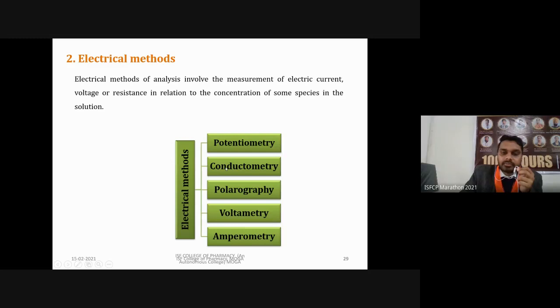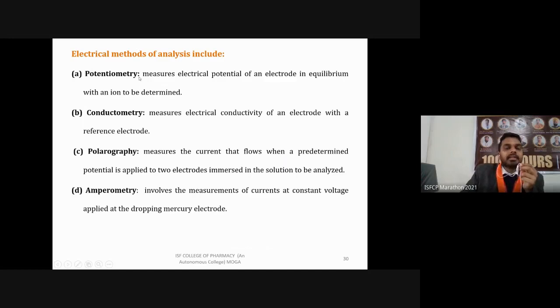So what are these terms? First in electrical methods is potentiometry. In this method, we measure the electrical potential of an electrode in equilibrium with an ion to be determined. If we have a sample in which we have to determine some ions, we use it as a cathode, and then we determine the electric potential of the electrode. Based on that, we can determine how much of that ion is present in the solution.